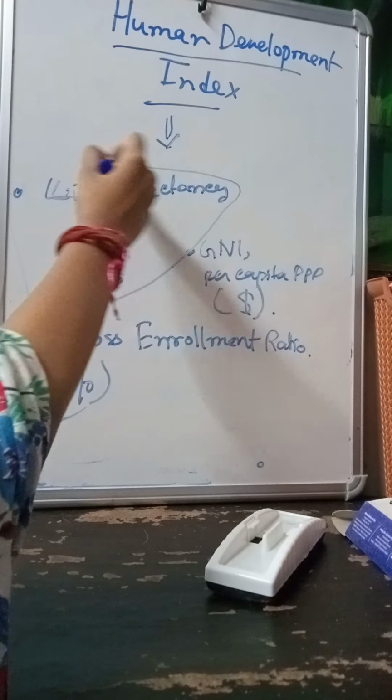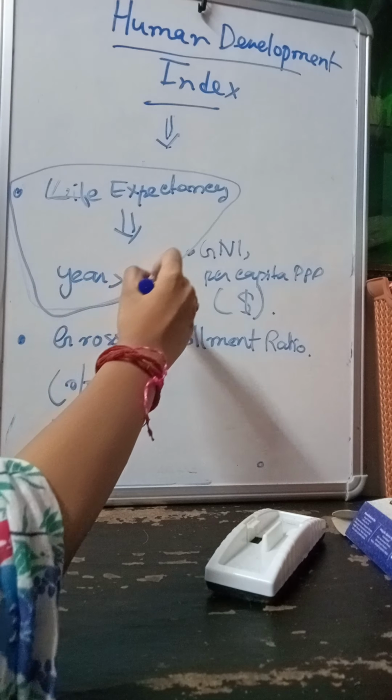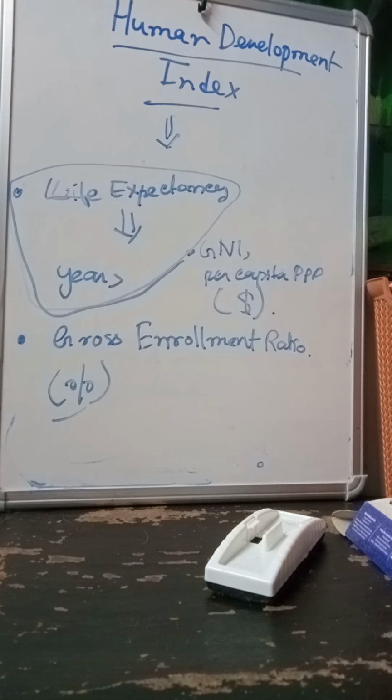Okay, now that is the number of years a newborn infant is expected to live. So life expectancy is measured in years, like 3 years, 4 years, 12 years, 60 years, 50 years, like this, right?